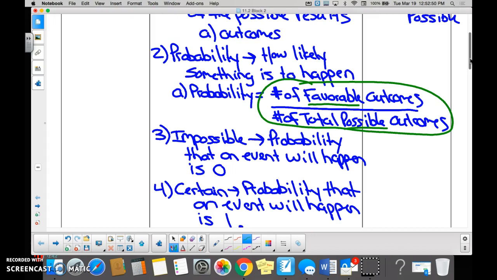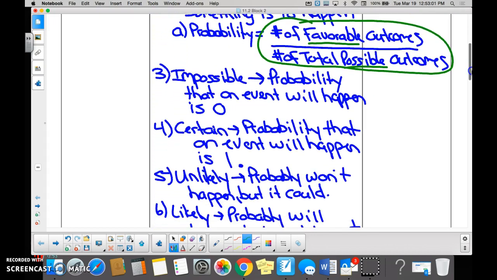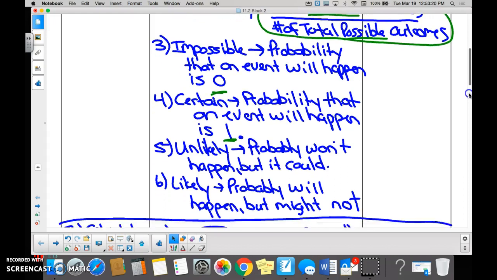What does favorable mean, Melissa? The one you are looking to have happen, right? Maybe you don't want it, but you're looking to see if that one will happen. We said impossible has a 0 chance of happening, right? 0%. And we said certain has a chance of 1 happening, which means 100%, because percents are based out of one whole, right? And then unlikely and likely, I think you guys are probably okay with those.